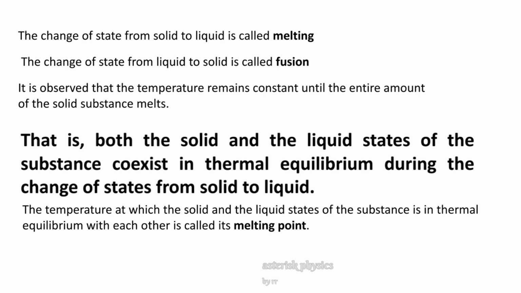But you can see that at this particular temperature, that is at the melting point, the temperature at which a solid melts, you can see both the solid state and its corresponding liquid state. They coexist there. That's why melting point is defined as the temperature at which the solid and the liquid states of the substance are in thermal equilibrium with each other.